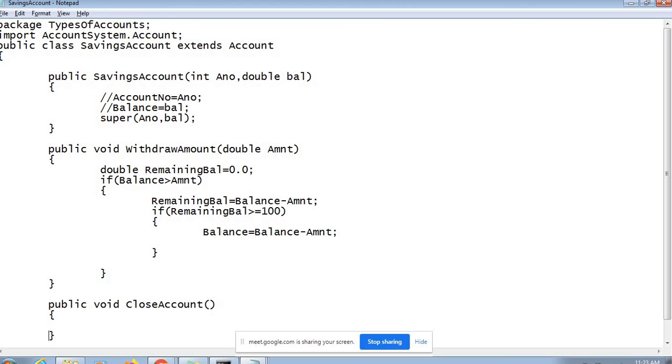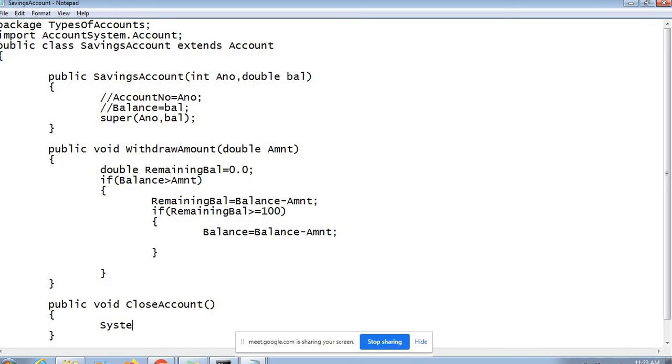But as close account is a method which the parent is not able to implement generically, but it wants every child class of it to have that capability compulsorily, otherwise customers will not opt for such an account, or they will not use such an account even if we offer it to them. So this is how the parent class imposes the overriding of the methods.